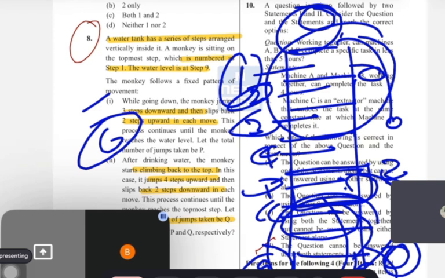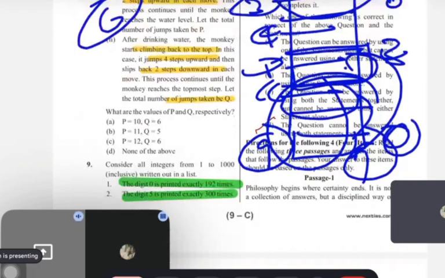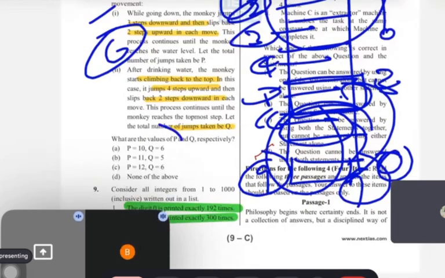When he will reach the ground, their answer is ground. And guys, see the options.